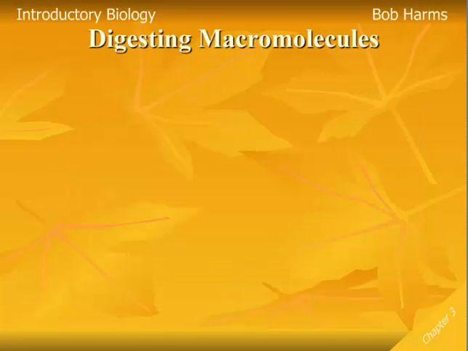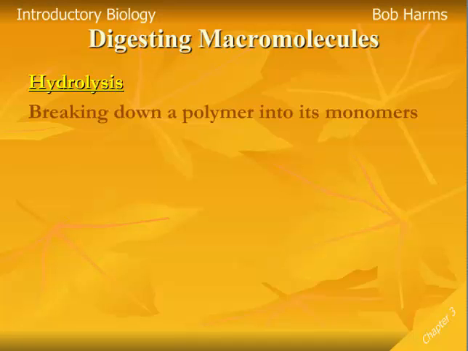Anytime then we're going to have a meal, for example, we're going to hit the drive-thru and grab a cheeseburger and some fries, we're taking in lots and lots of these macromolecules. And so our bodies have to be able to digest these macromolecules to break them apart, releasing energy, but also recycling some of those nutrients that our cells may need. And we do that through a chemical process called hydrolysis. And so hydrolysis is the breaking down of a polymer into its monomers. So basically we're going to break off one monomer at a time as we break this large chemical apart. And every time we do so, we're going to have to add some water. And so we're going to have to hydrate it, hence hydrolysis in this process.